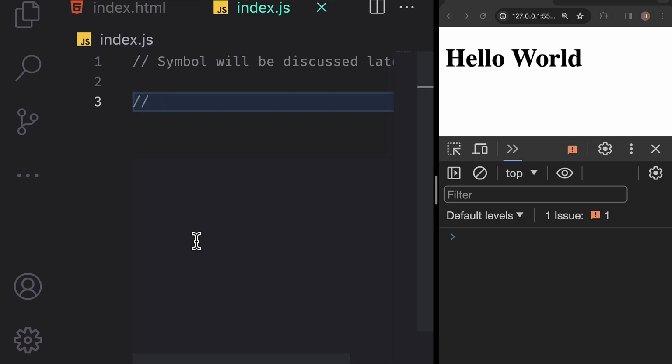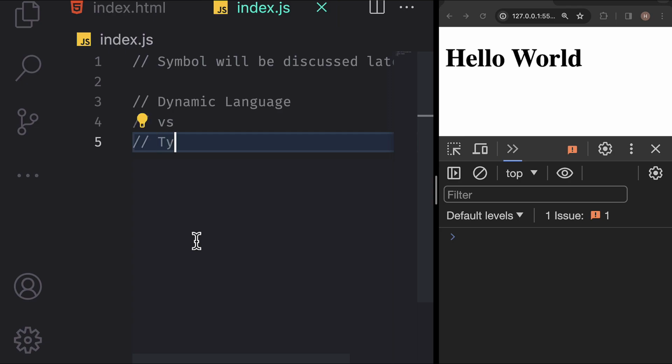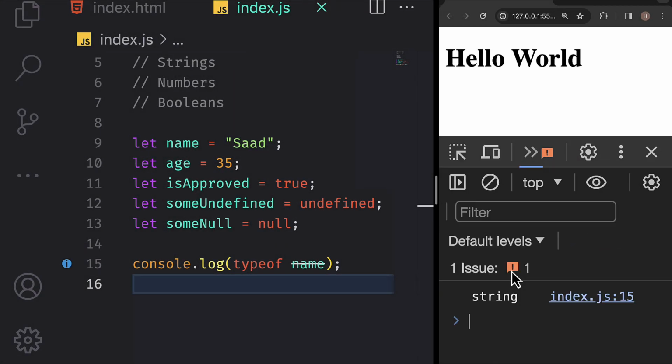JavaScript stands out among programming languages because it's dynamic. Well, there are two types of programming languages, static and dynamic. In static languages, once we declare a variable, its type is fixed and can't be changed later. Now, in a dynamic language like JavaScript, a variable's type can shift during runtime. Let's dive into some code to see this in action, and I highly recommend that you code along with me. In our last example, we had a variable named name set as a string. Currently, its type is a string, but watch how it can change in the future.